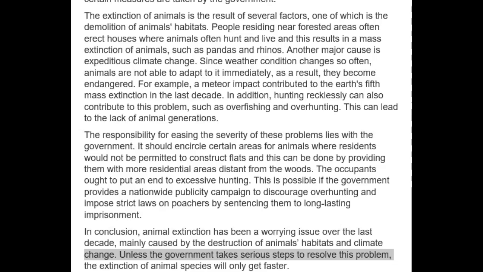Since weather condition changes so often, animals are not able to adapt to it immediately. As a result, they become endangered. For example, a meteor impact contributed to the Earth's fifth mass extinction in the last decade. In addition, hunting recklessly can also contribute to this problem, such as overfishing and overhunting. This can lead to the lack of animal generations.